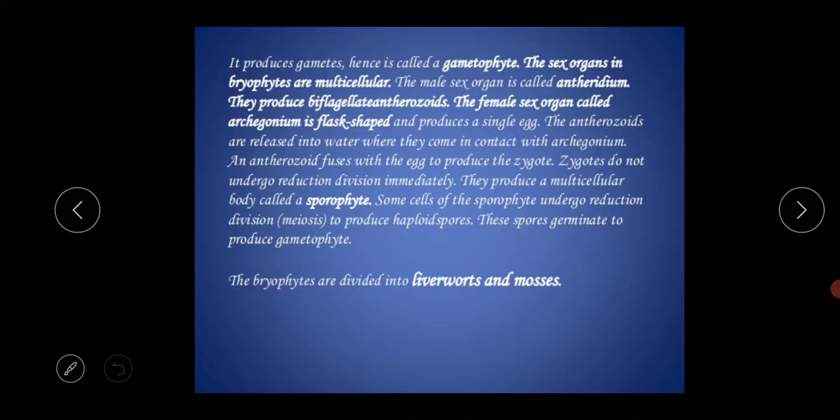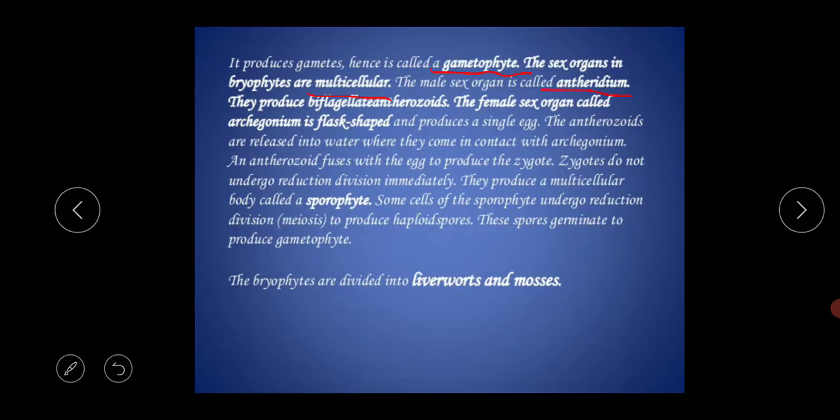Next, it produces gametes, hence it is called the gametophyte. For their reproduction it produces the gametes, so that's why they are called the gametophyte. The sex organs in bryophytes are multicellular in nature, and the male sex organ is called the antheridium.